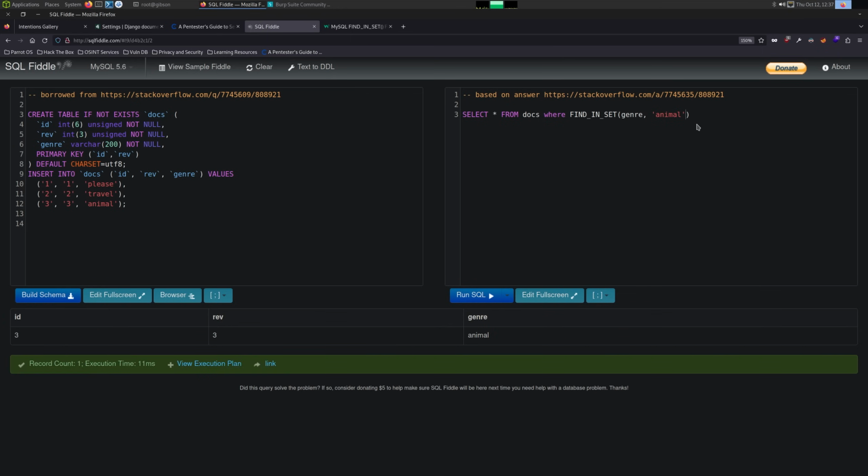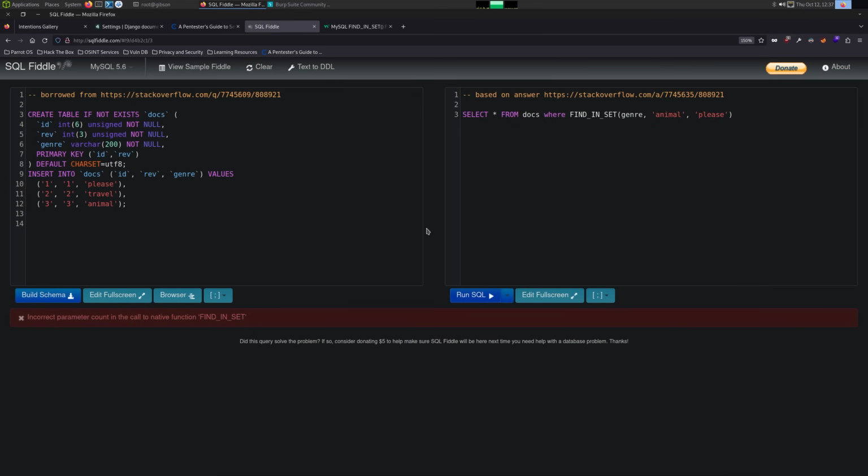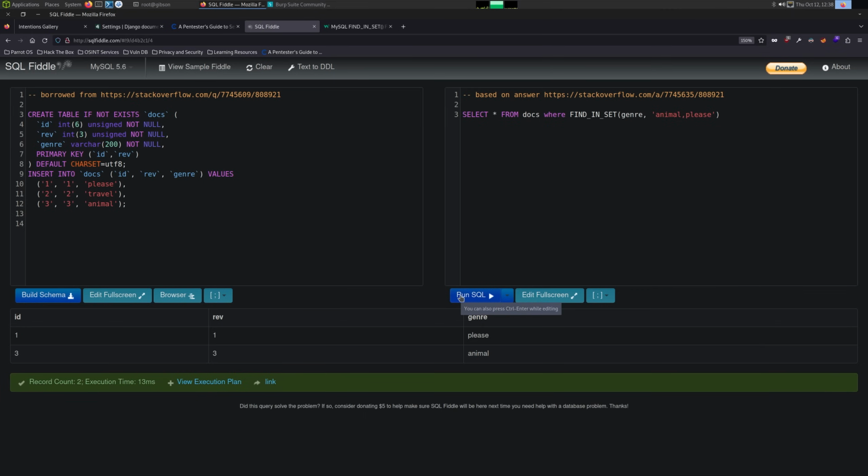There we go. And we can give it multiple, so I can do please here. And I think this is going to get me both. No native function. So we have to put it like this. Awesome. So now we have the database working as we expect.